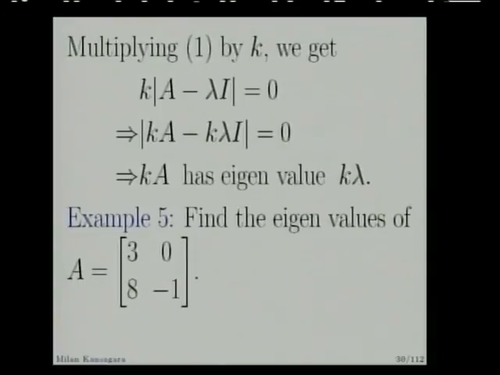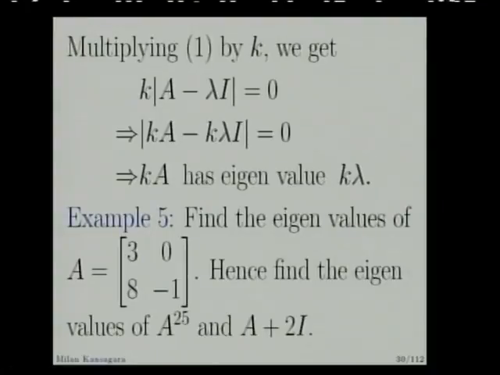Now let us see one example. Find the eigenvalues of this 2 cross 2 matrix, here 3 0 8 minus 1, and hence find the eigenvalues of A raised to 25 and A plus 2I. See, one way is what? A is given, so first of all find out A raised to 25. To find A raised to 25 is a very complicated procedure and it will require more calculations. And the second is A plus 2I. So using the previous proposition we can find it very easily.